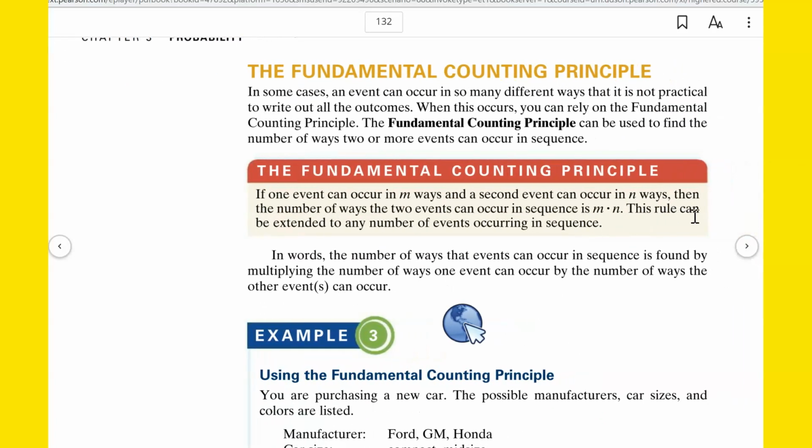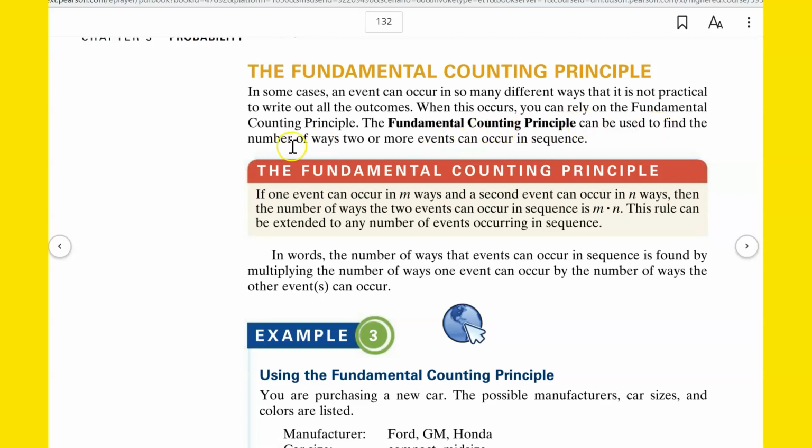All right, the fundamental counting principle. This is going to teach us how we can count a lot of things quicker. In some cases, an event can occur in so many different ways that it is not practical to write out all of the outcomes, like we did with the coin and the dice. It was easy to list all those possibilities. It was just 12 of them. But sometimes, most of the time, it's not practical to write out all the different outcomes because there's so many different possible outcomes. When this occurs, you can rely on the fundamental counting principle.